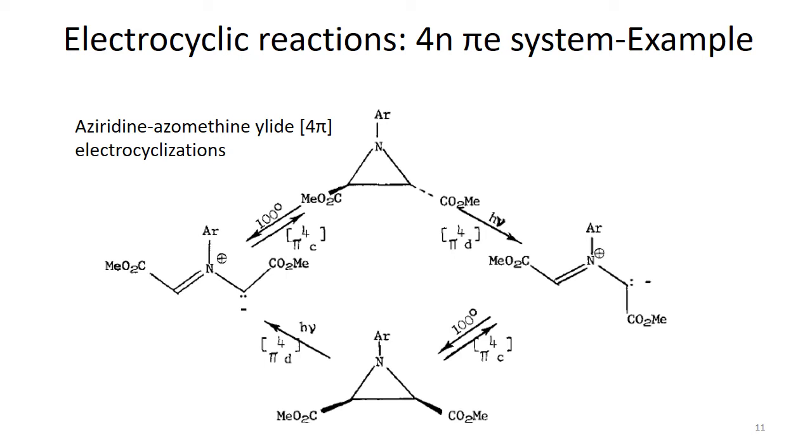So when the ring opens by conrotatory mode at 100 degrees Celsius, we have 4 electrons: there is a negative charge on the carbon adjacent to nitrogen, nitrogen is positively charged, and there is a carbon-nitrogen double bond. So basically 2 electrons of carbon and nitrogen and 2 electrons of the adjacent carbanion. Anyway, there are 4 electrons in total.